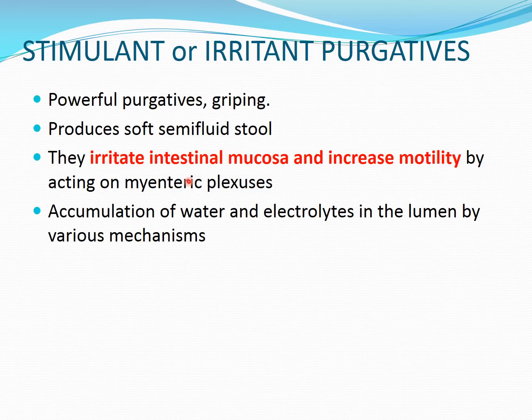Okay, they irritate the intestinal mucosa and increase the motility by acting on the myenteric plexus of neurons which is present in the GIT or intestine. Again, they cause the accumulation of water and electrolytes in the lumen by various mechanisms. So sodium, chloride, and water are all retained in the lumen and not reabsorbed, or they may be secreted from the epithelium into the lumen. Okay, we'll see in the next slide how these act to accumulate the water and electrolytes.